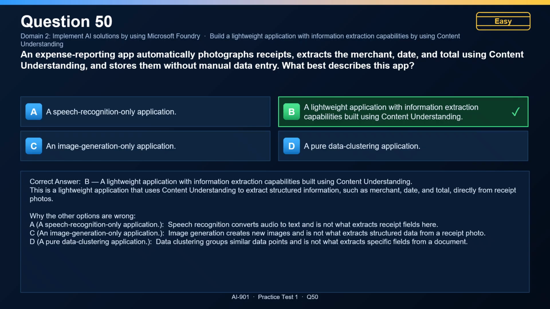A speech recognition only application is incorrect. Speech recognition converts audio to text and is not what extracts receipt fields here. An image generation only application is incorrect. Image generation creates new images and is not what extracts structured data from a receipt photo. A pure data clustering application is incorrect. Data clustering groups similar data points and is not what extracts specific fields from a document.